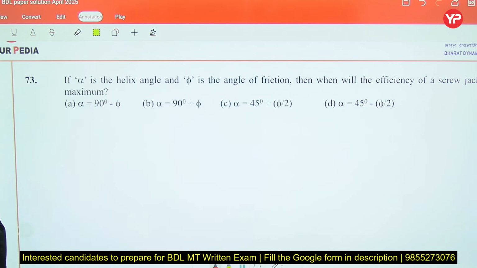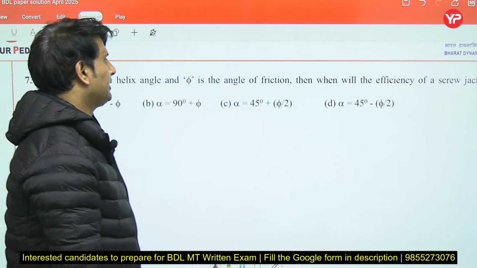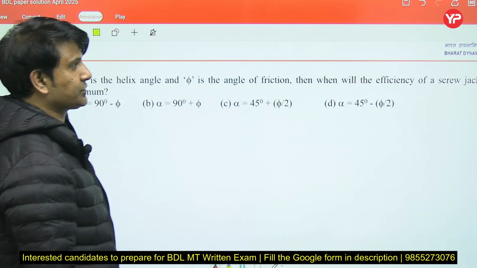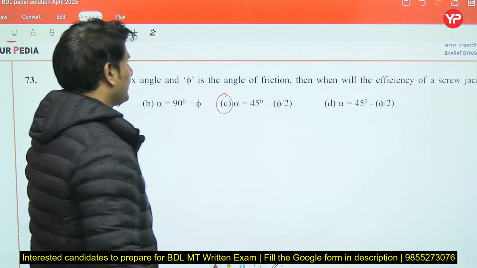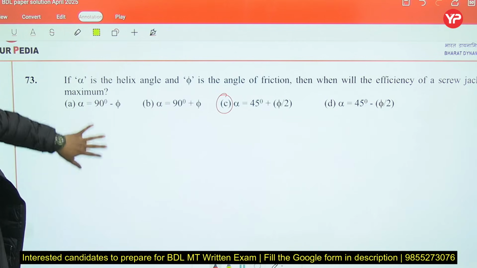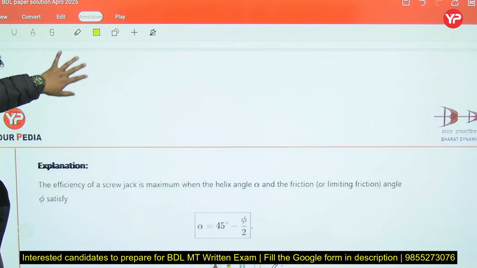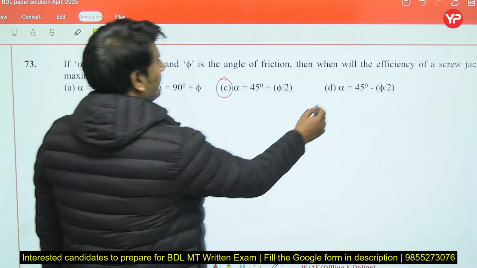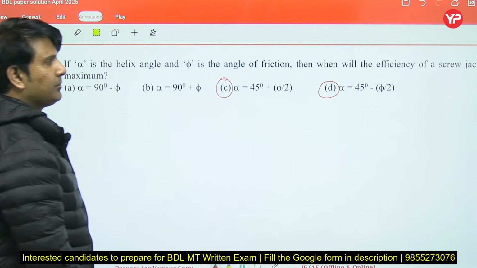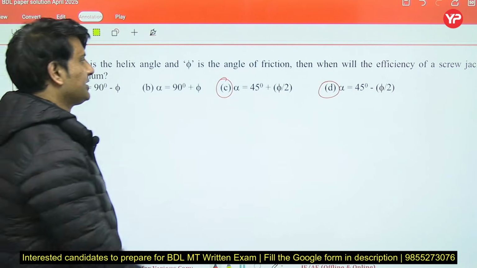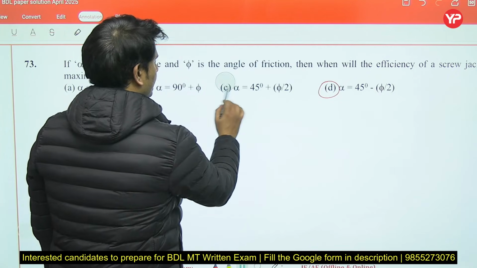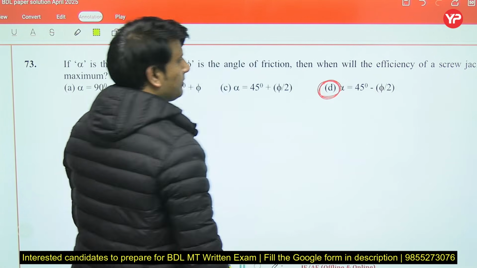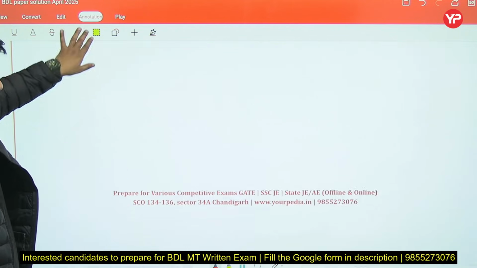Okay, alpha is the helix angle, phi is the angle of friction. Then when will the efficiency of a screw jack be maximum? Alpha equal to 45 plus phi by 2. Oh sorry, 45 minus phi by 2 is the right answer.